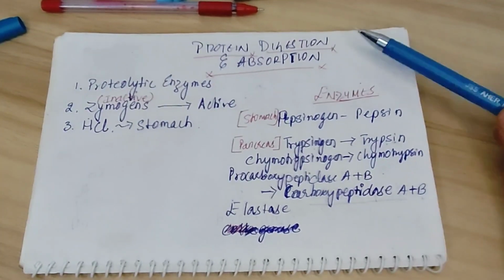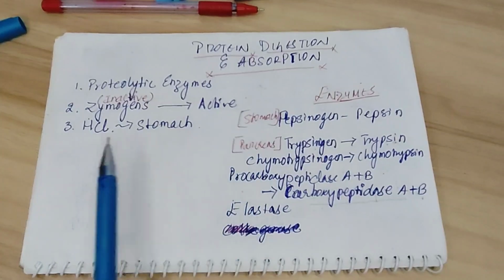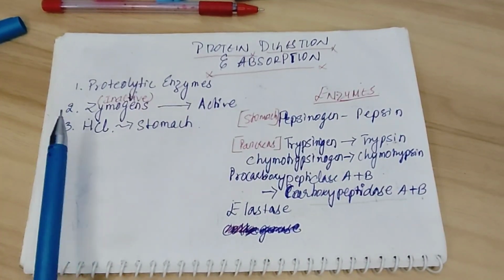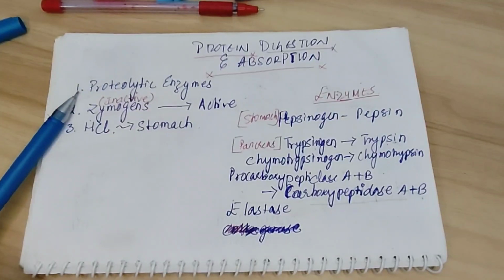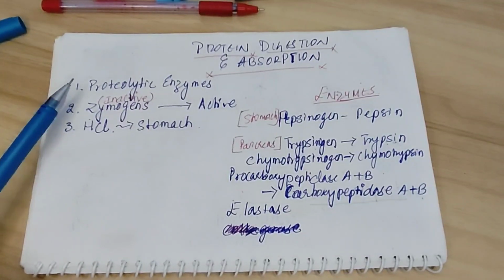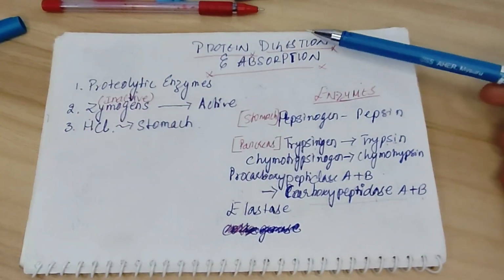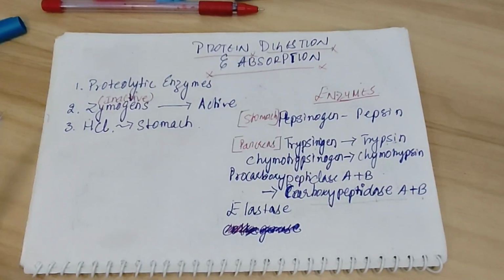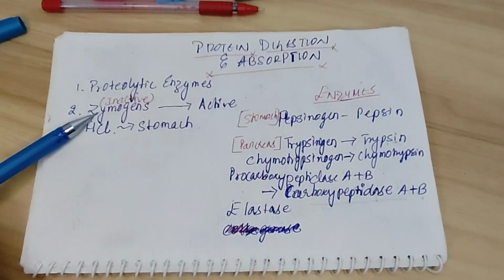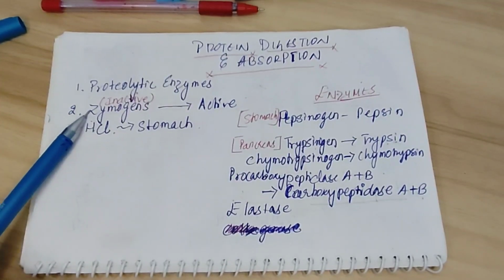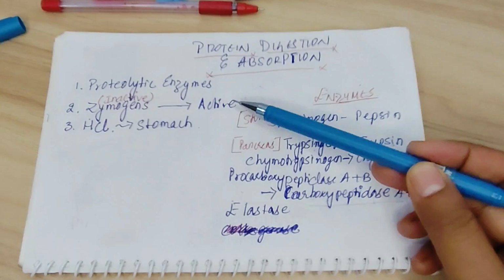Before we do so, we will try and understand a couple of terminologies that will help us in understanding the concept better. The first is proteolytic enzymes. Proteolytic enzymes are enzymes that are involved in breaking down proteins. And interestingly, these proteolytic enzymes in our system are synthesized in inactive form. These inactive forms of protein digestion enzymes are termed zymogens. Being synthesized in inactive form, they have to be activated in our system.